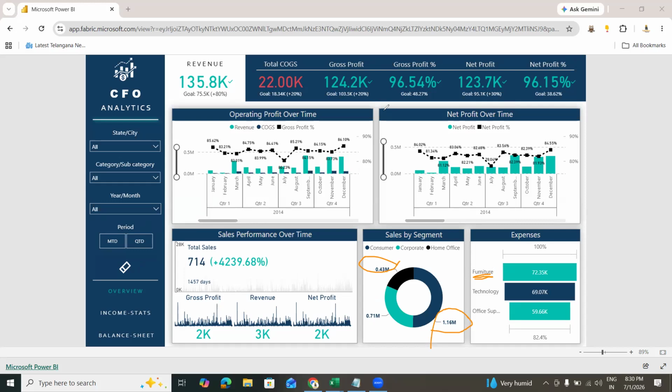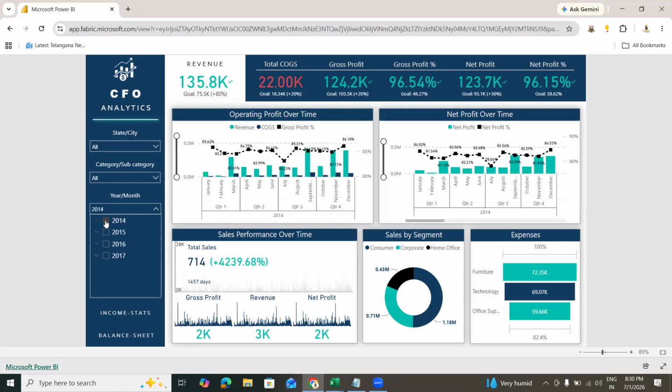He will open his mobile app or laptop, open this, and be able to see it. Every business in this world requires something that helps them understand what is happening. For example, if we take 2014, we can see the total sales and everything directly.